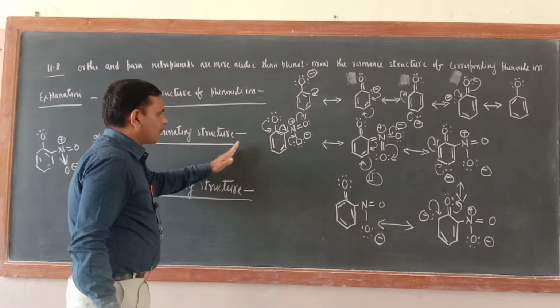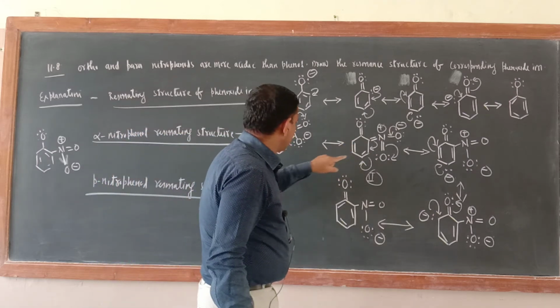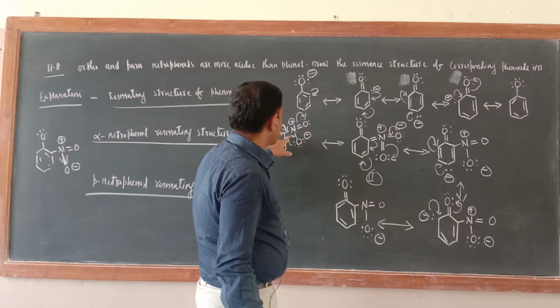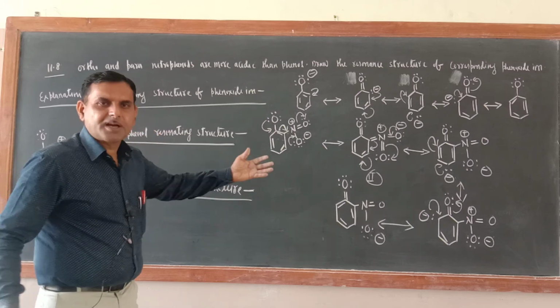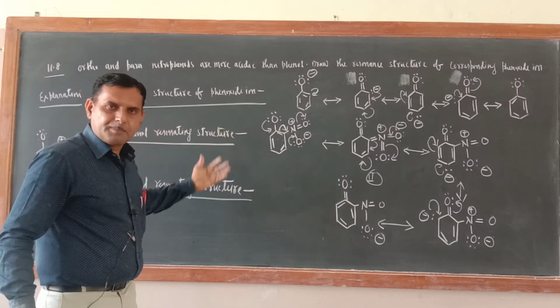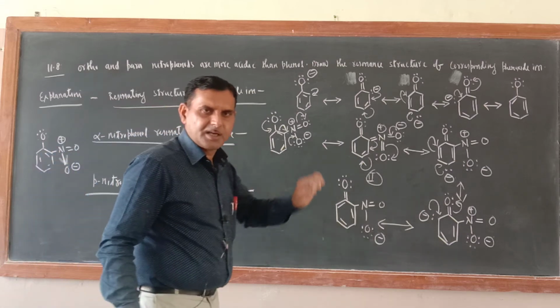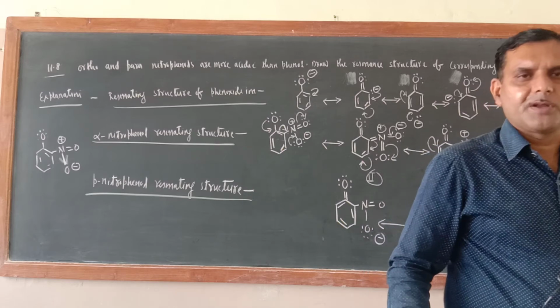You can make one more resonance, no problem at all. Because electrons are moving towards this side, the stability of the phenoxide ion will be more at the para position also, but not at the meta position. This is the only reason that ortho and para nitrophenol are more acidic than phenol.